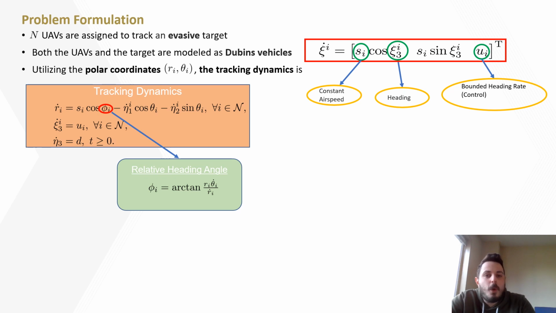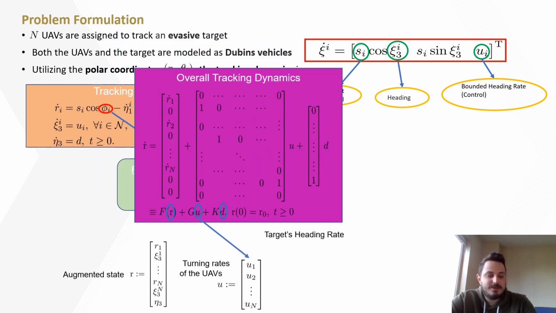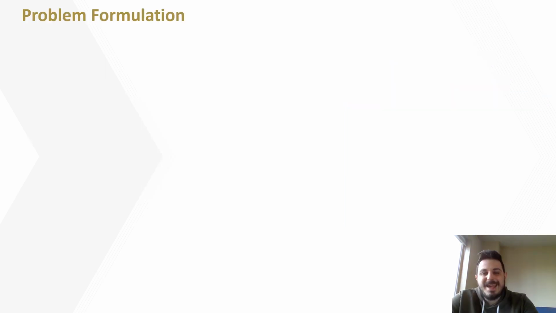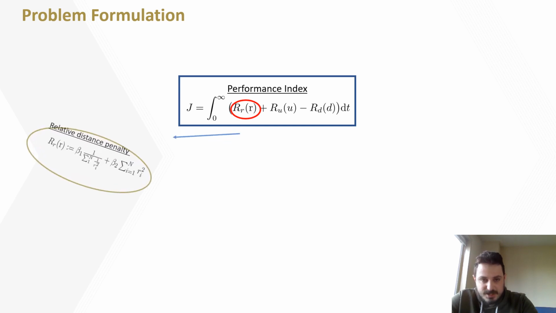Therefore, by working in polar coordinates, one can readily derive the tracking dynamics for each UAV. Finally, one can obtain the ensemble dynamics by defining the augmented state vector. In the sequel, we shall define the performance index.